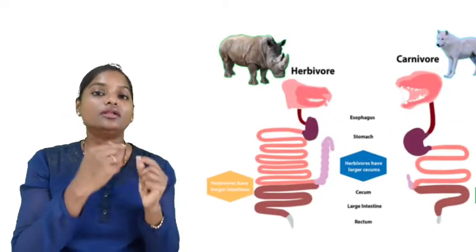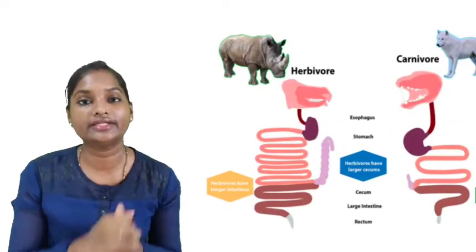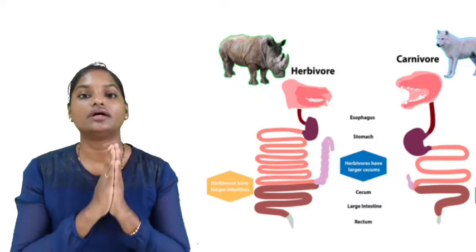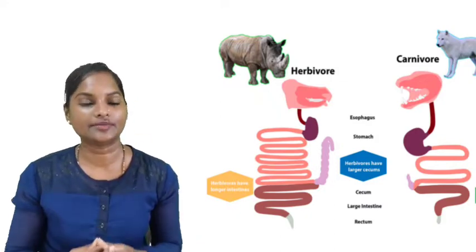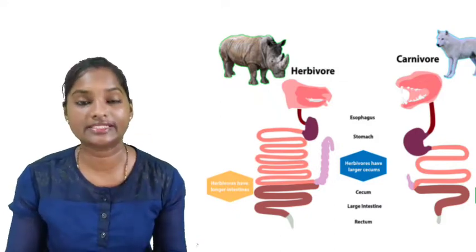And there is another interesting fact when we study evolution. It is said that herbivores have a longer small intestine when compared to carnivores. That is because plant material, which basically contains cellulose, cannot be digested easily by a carnivore, and that is why herbivores have a longer small intestine, so that it gets enough time to digest the cellulose components.